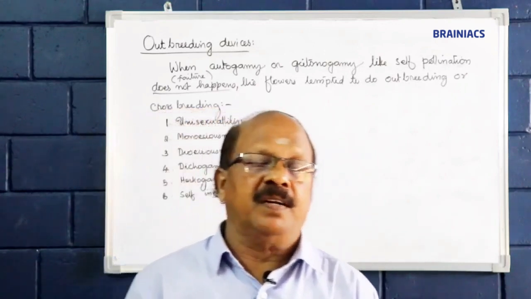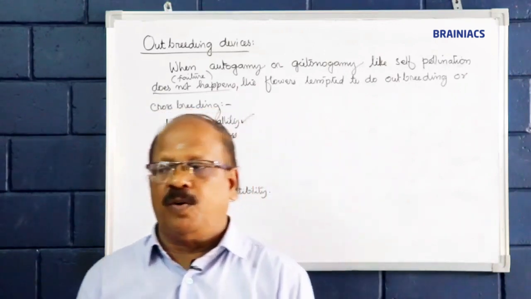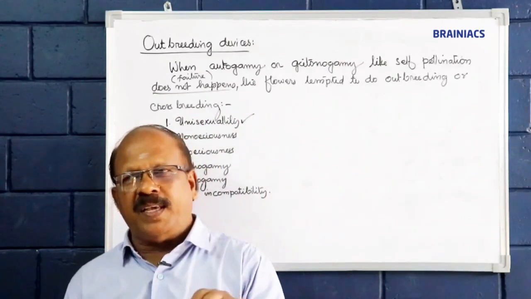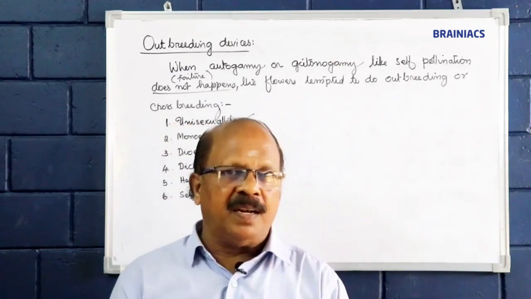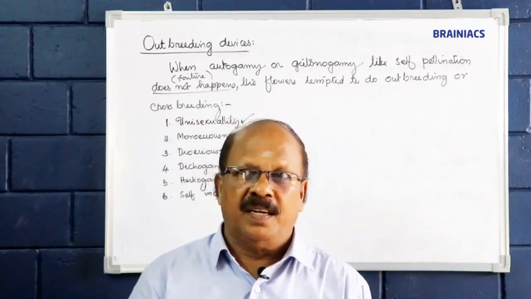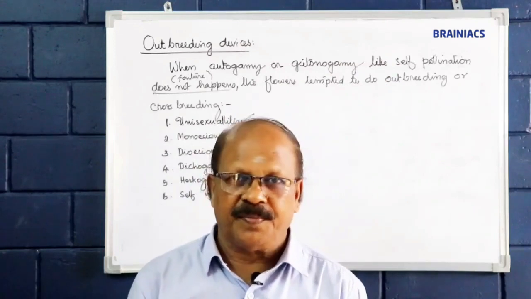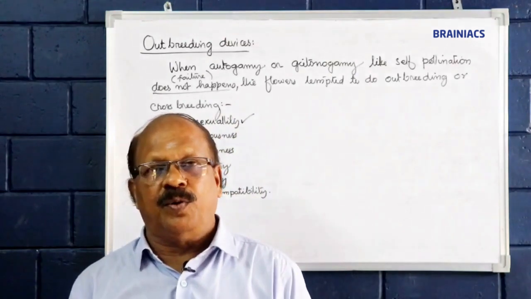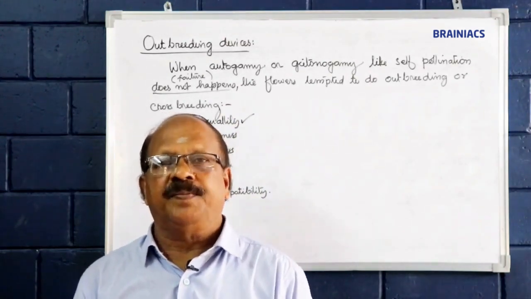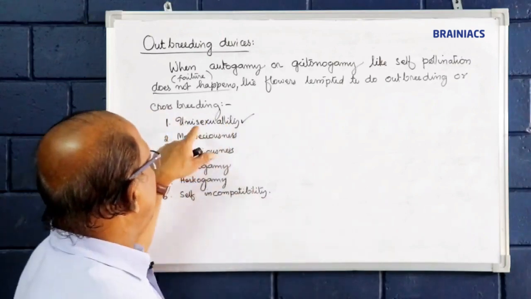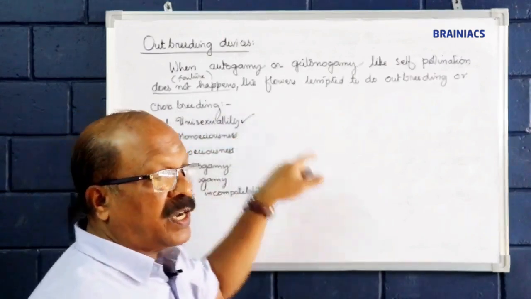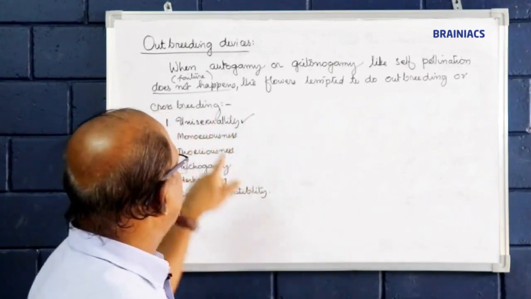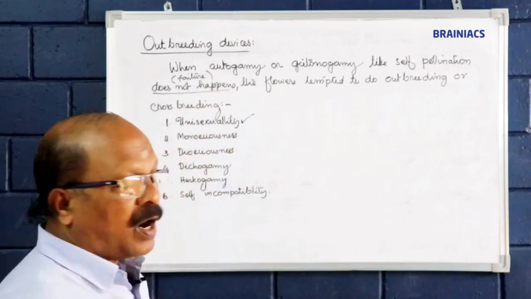In a unisexual flower, there is no chance for self-pollination of any kind. If the flower is male, the female is seen on other plants or another part of the plant, and in this case cross-pollination is needed. It needs outbreeding or crossbreeding.